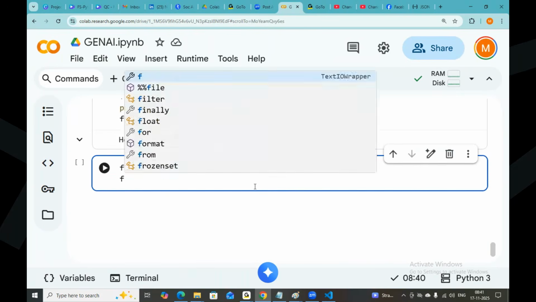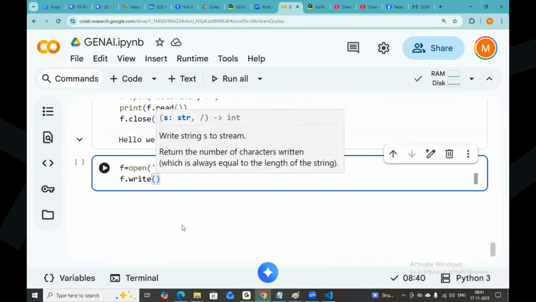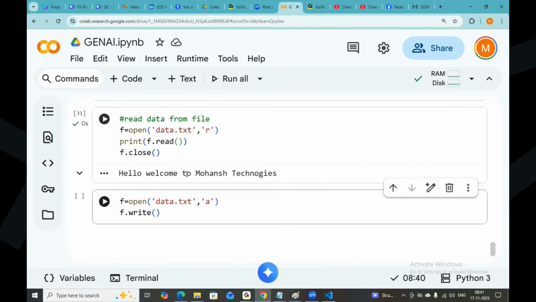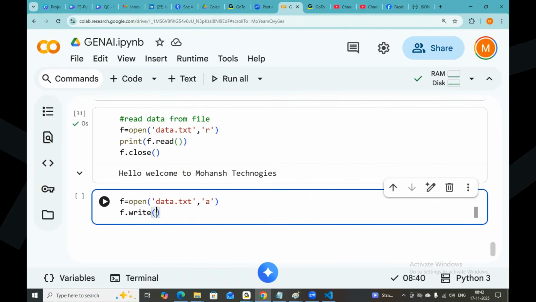Then f.write again. Already one line is available in the file. What is the line available? Hello, welcome to Mohansh Technologies. But I want to append more data into that. I want to take a new line. We are learning Gen AI.